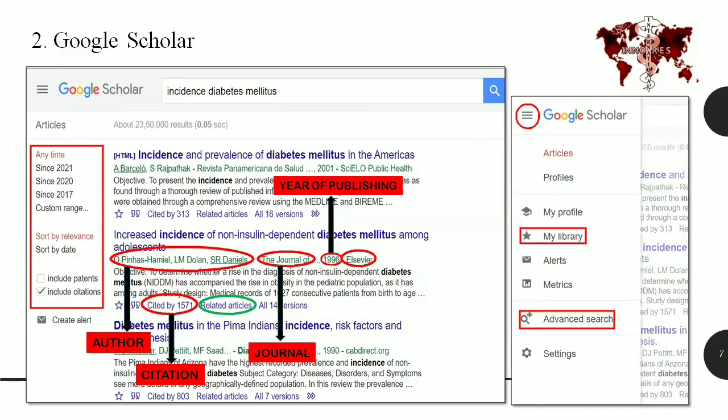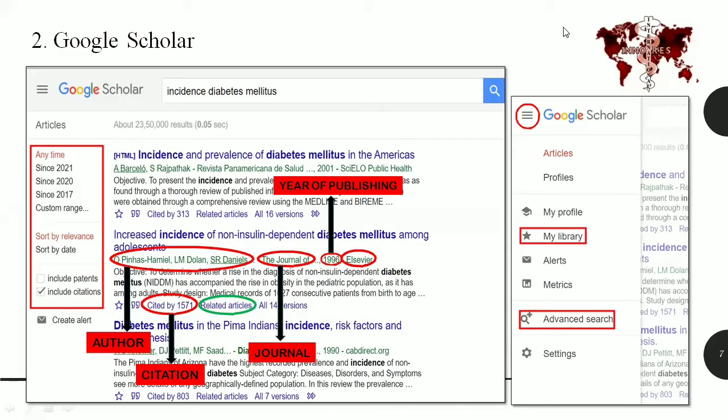So next is Google Scholar. This is how it looks. You can type in the keywords of your research topic here. Let's take for instance the study on incidence of diabetes mellitus. You can see here around 23 lakh 50,000 articles have been published on this topic. You can narrow it down further by adding subheadings like I said before in the previous one, or you can just use the filters that are available on Google Scholar.